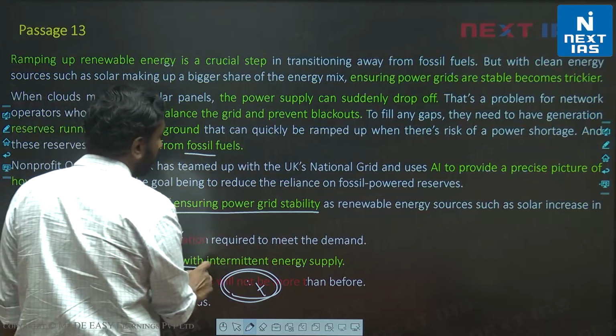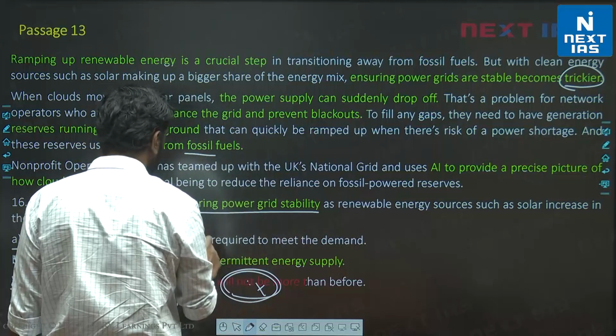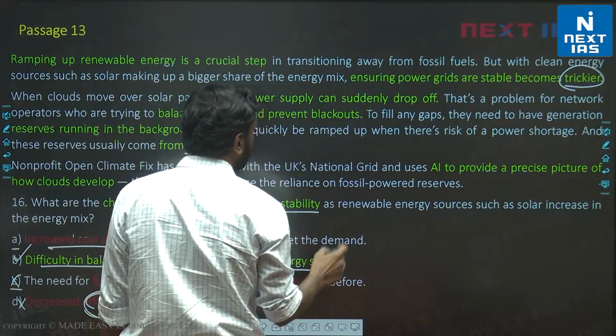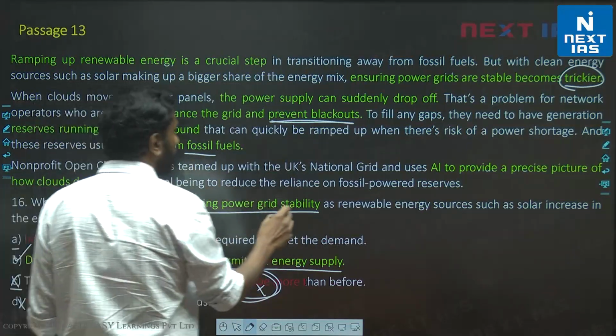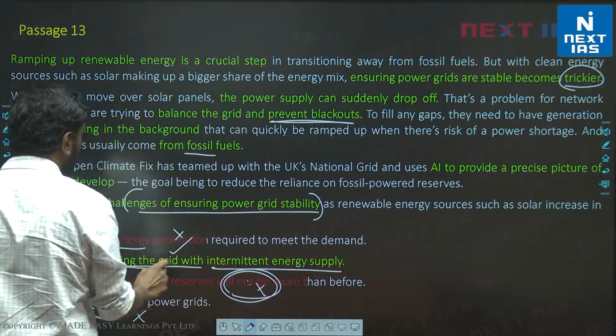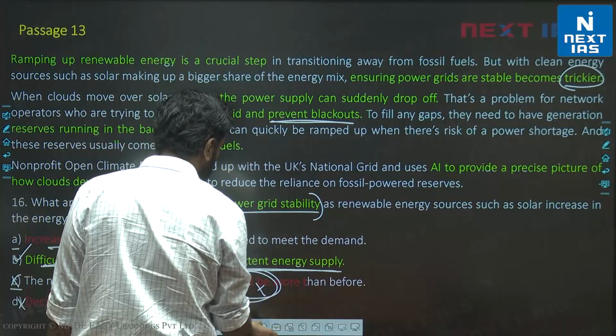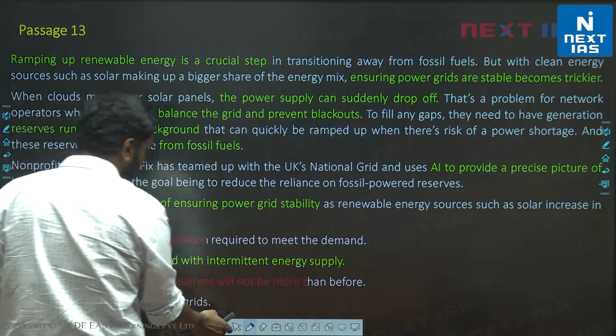Difficulty in balancing the grid. We are told here that it becomes trickier. Difficulty in balancing the grid with intermittent energy supply during blackouts, right? So the challenges of ensuring power grid stability are related to difficulty in balancing the grid with intermittent energy supply. So B is the correct choice for this question. Let's look at the next one.